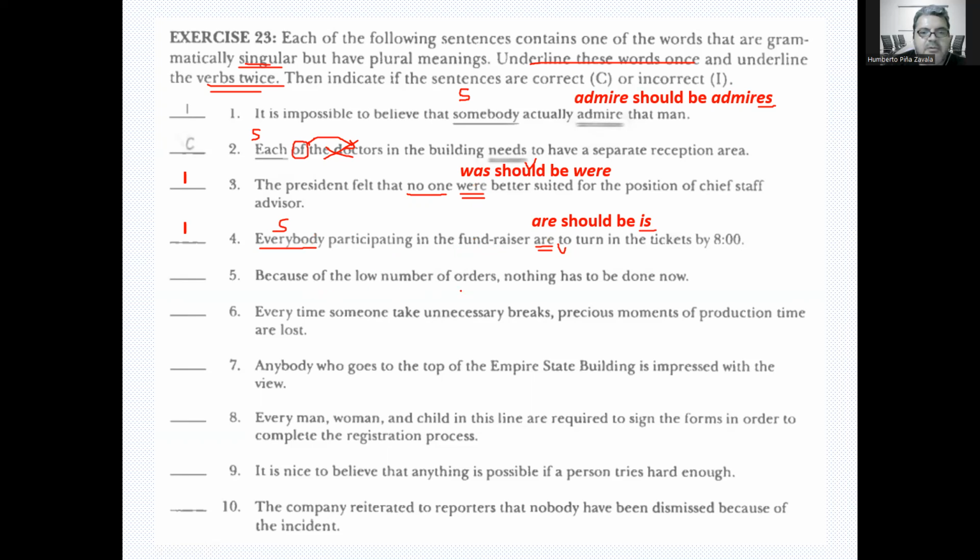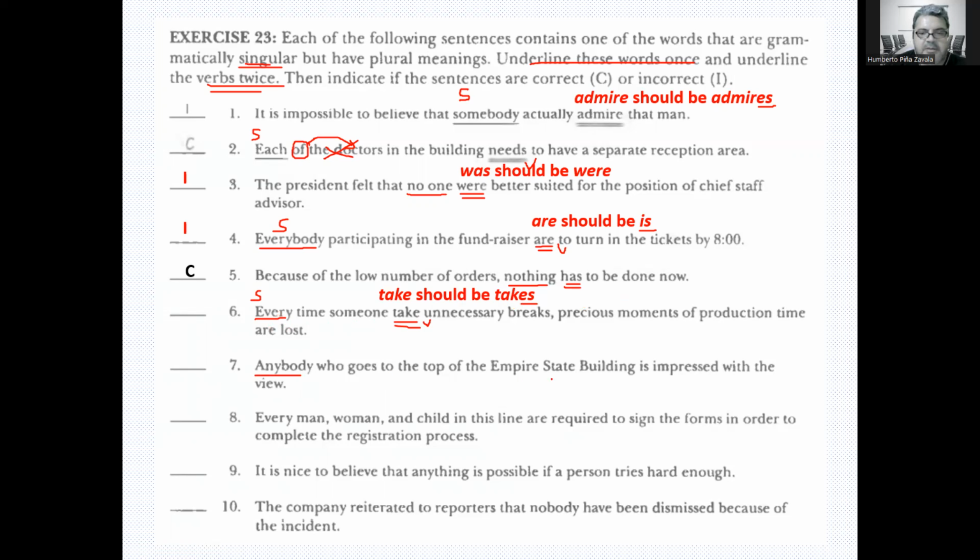"Because of the low number of orders, nothing has to be done now." Okay, so this is fine. "Every time someone take unnecessary breaks, precious production time is lost." Again, every is a singular subject. We need a singular verb. It should be "takes."